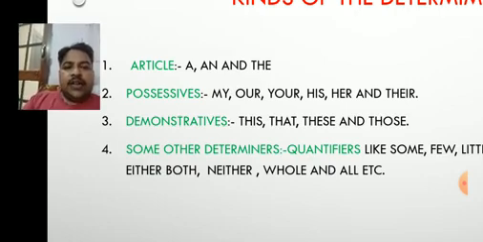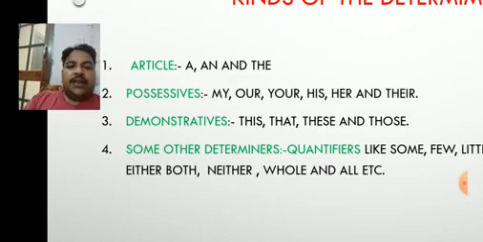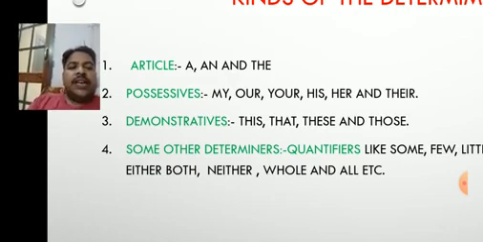The third one is demonstratives, in which come this, that, these, and those. And number 4, you may call some other determiners, or quantifiers or qualifiers, in which come words like some, few, little, each, every, none, either, both, neither, whole, and all.